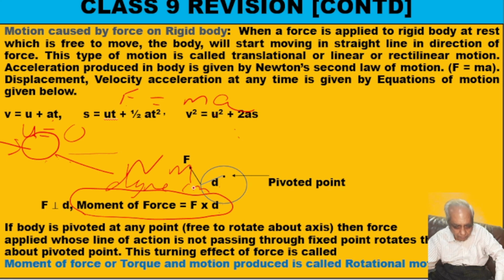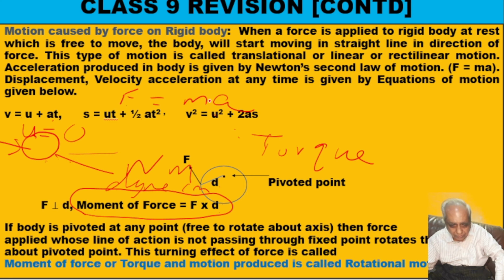Now, another word for moment of force is torque. Normally we will be using this word torque quite often. So, what is torque? Torque is nothing but moment of force, or in plain words, as I told you, it is nothing but the turning effect of force.